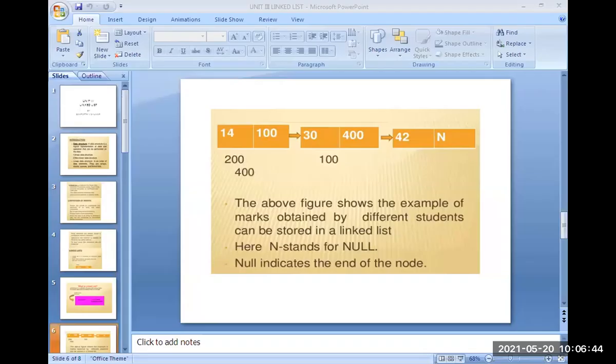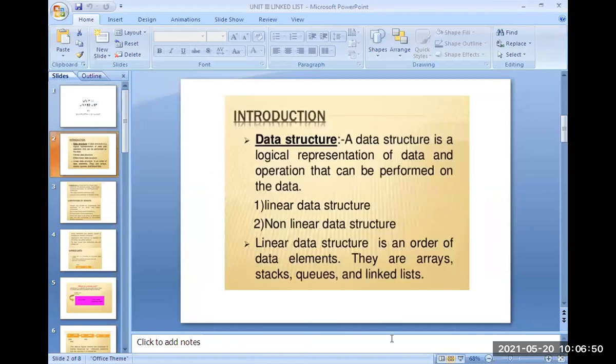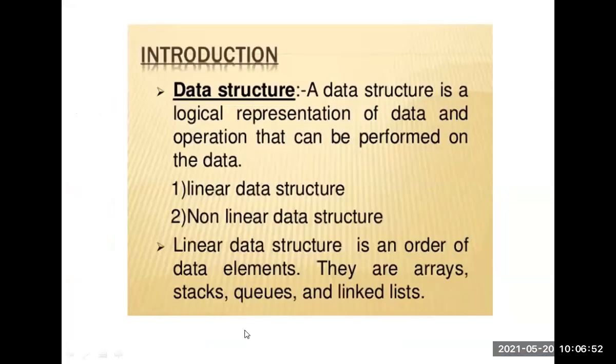Good morning, students. Yesterday we discussed the third unit, linked list. So linked list is also a data structure where the elements are inserted in linear order.